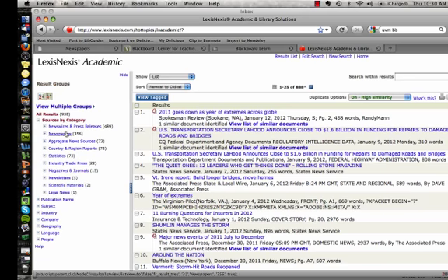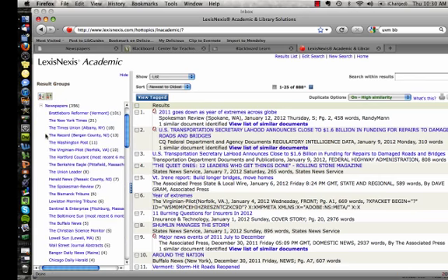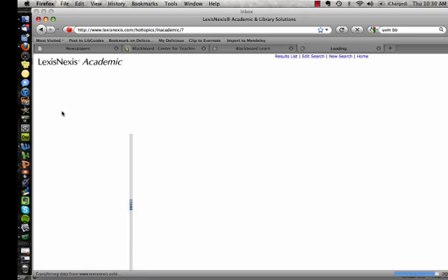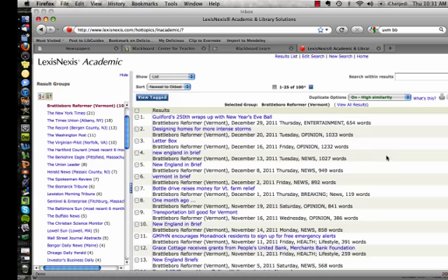Over on the left-hand side, again, I get the option to begin to narrow it down a little bit more. And I'm going to say I want to narrow it down to newspapers. And I can then, if I want, even narrow it down to particular newspapers. So you'll see, for example, I do have some Vermont newspapers here, the Brattleboro Reformer, but I'm also getting coverage from places like the New York Times, the Washington Post, newspapers from around the country. So let's look at the Brattleboro Reformer. It's going to come back.